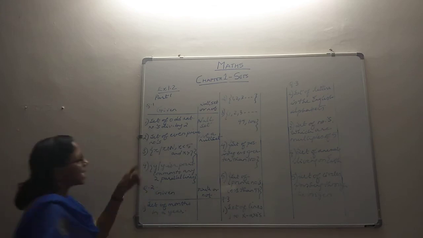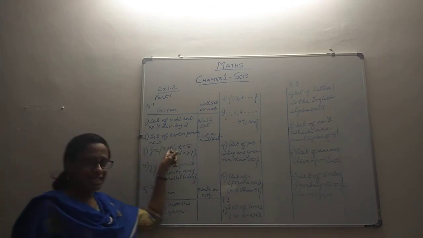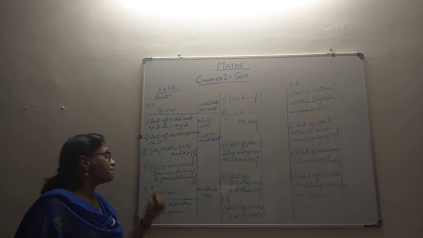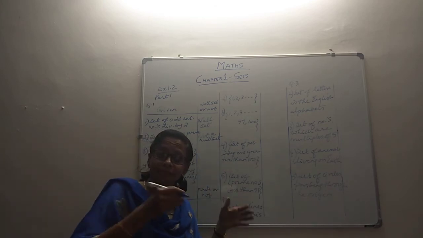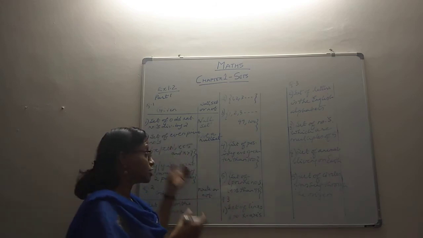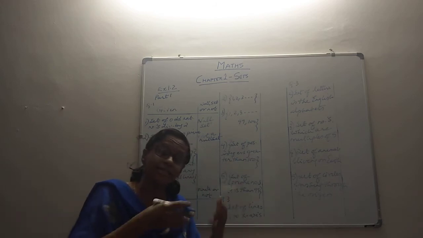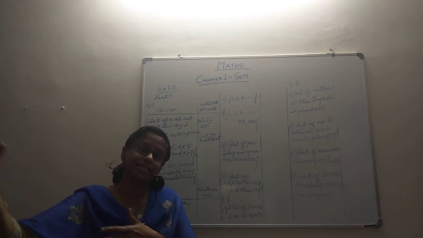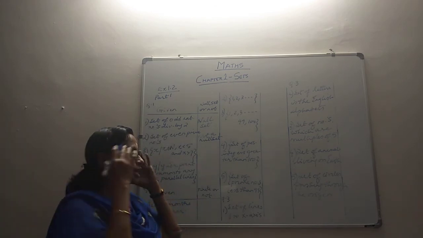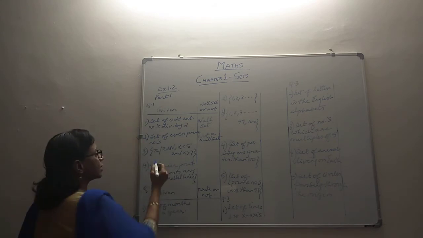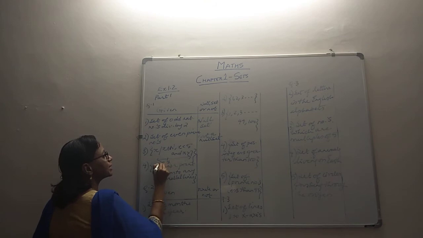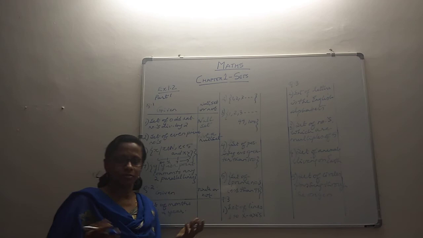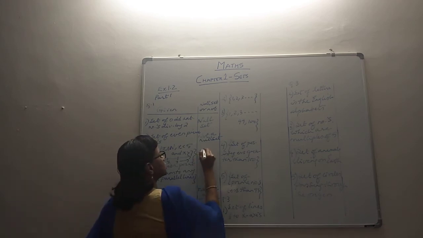Right. After that we have the set of all x such that x is a natural number and x is less than 5 and x is greater than 7. Both are happening together. x is a natural number which is less than 5, and at the same time it's greater than 7. That is never possible. You can visualize it on the number line: you can never have something that is lesser than 5 and also greater than 7. Because it's not possible, it's a null set.